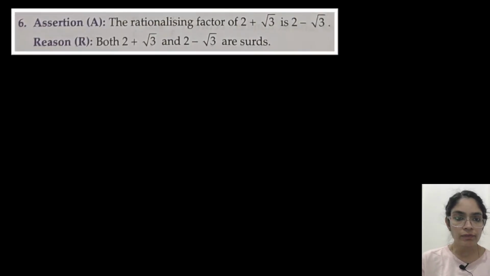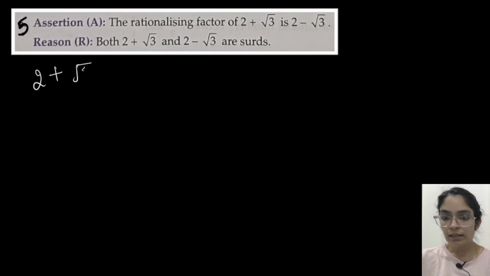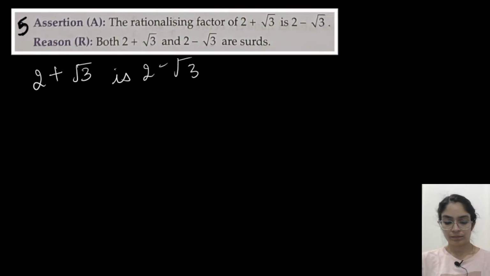Okay, so this is our fifth question. The rationalizing factor of 2 plus root 3 is 2 minus root 3. Is it correct? Option D. Okay, that was for the previous question. So the rationalizing factor of 2 plus root 3 is 2 minus root 3. Is it correct? Yes, it's correct.